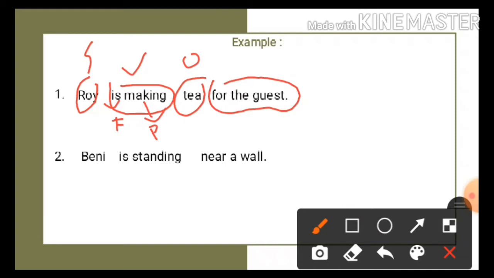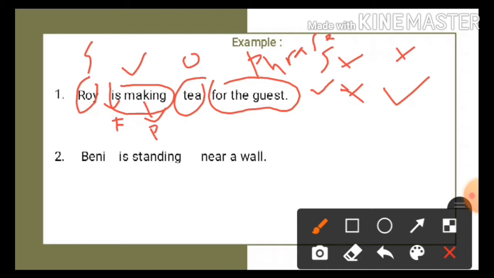Okay. Does for the guests have a subject? No, it doesn't. Does it have a verb? No, it doesn't. Does it express a complete idea, or is it a complete sentence? No, it doesn't. Is it a group of words? Yes. So we can say that it is a phrase, which means that it is a group of words. Okay, let's go to the next sentence.